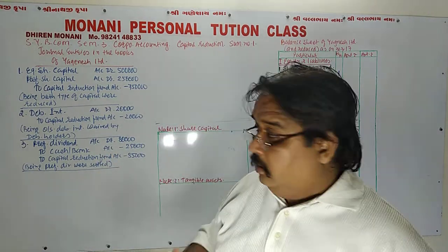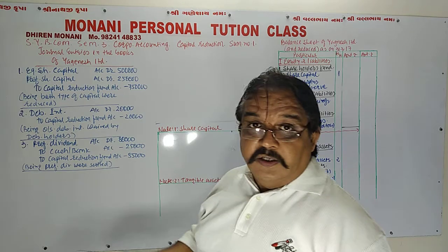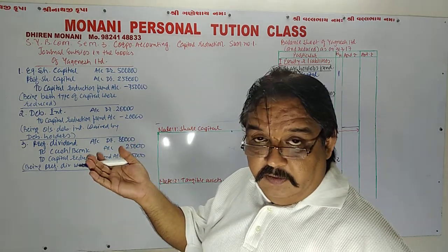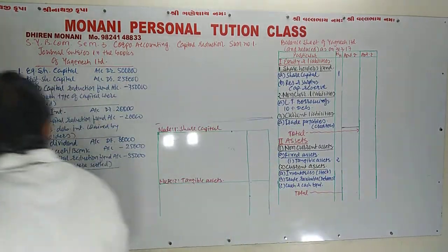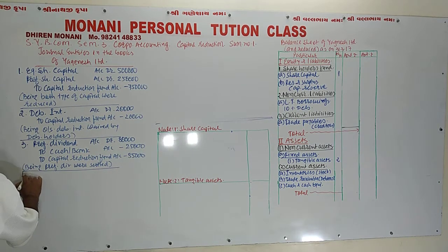So my dear friend, when we write off these two, capital reduction fund account is debited because it is our loss. So the company is in loss.